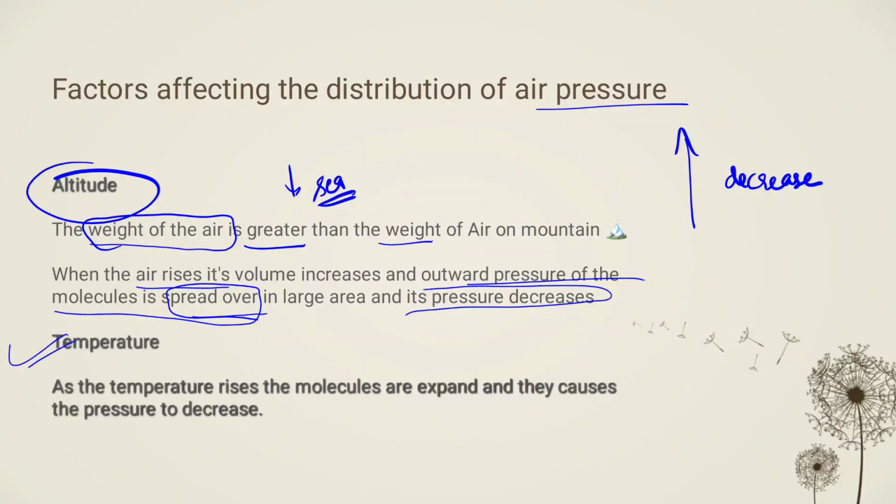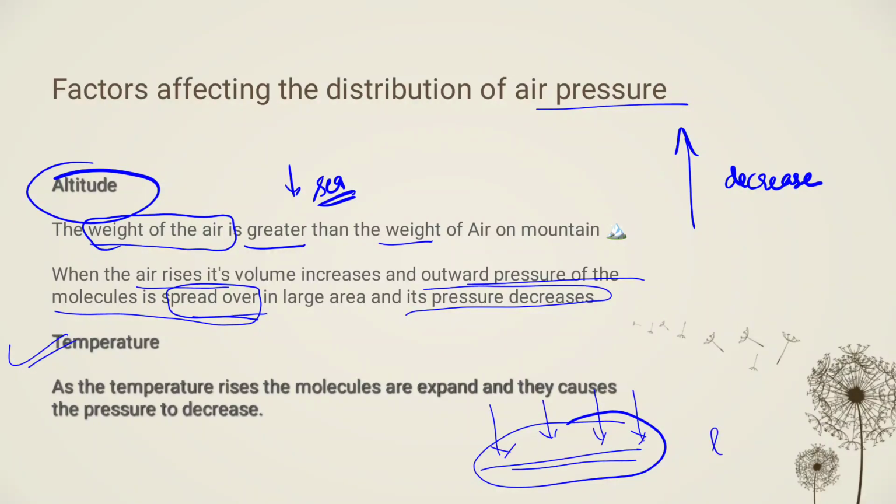If we talk about temperature, then when the temperature rises, the molecules expand and cause the air pressure to decrease because they are exerting the pressure on a high amount of area. So when area is increased, then the amount of pressure which is exerted on that area is also less, right?